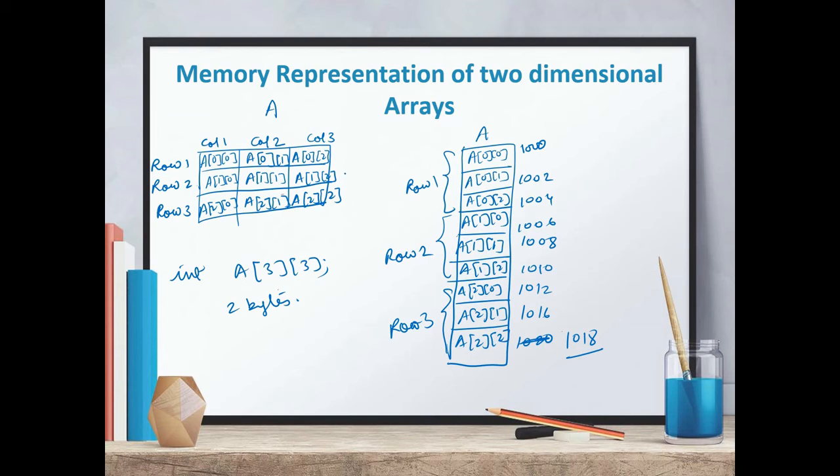So when we declare this array, there will be 9 elements and the size of an integer is 2 bytes. So a total of 9 times 2, 18 bytes will be reserved. 18 sequential memory locations will be reserved for all the elements of this two-dimensional array.